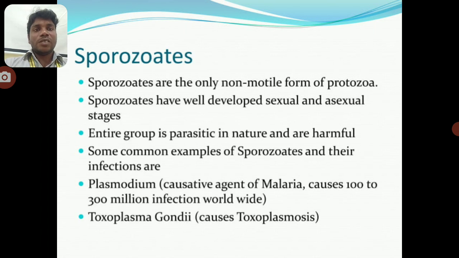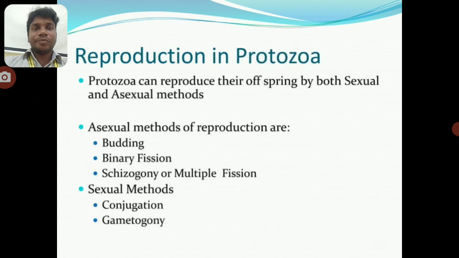The sporozoites. The sporozoites have well developed sexual and asexual stages. Sporozoites are the only non-motile form of protozoa. The entire group is parasitic in nature and harmful to animals. Some common examples of sporozoites and their infections: Plasmodium, the causative agent of malaria, causes 100 to 300 million infections worldwide. Toxoplasma gondii causes toxoplasmosis.